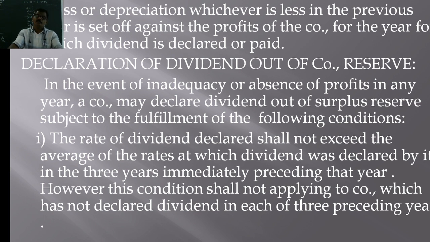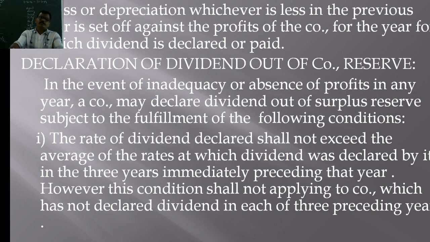Only after setting off the losses and depreciation of the previous year, the balance amount of profit can be used for the declaration of dividends. So those are the conditions which are applicable to the declaration of dividends. That means payment of dividends as per the provisions of the Companies Act.